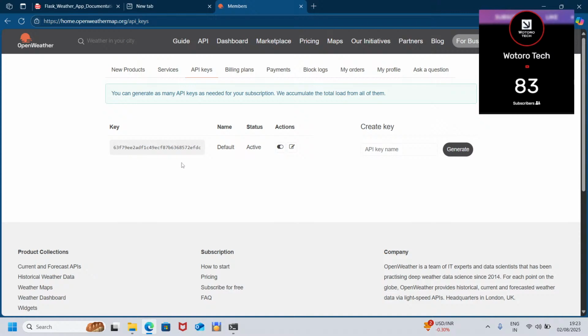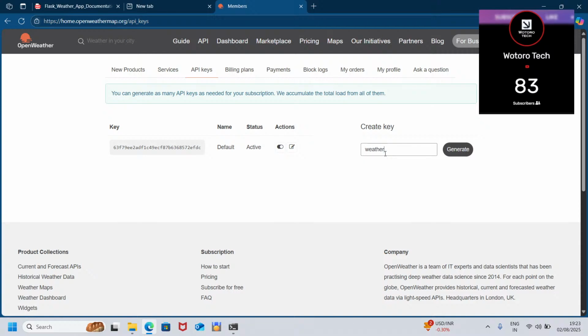So here is our default API key. Once you create your account and you verify everything, you will find this; it will be there. If you need a new one, you can create one. If you don't need a new one, you can just use this. So let's just say that we need a new one.